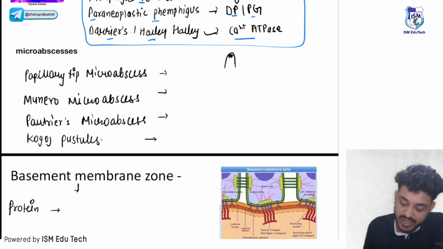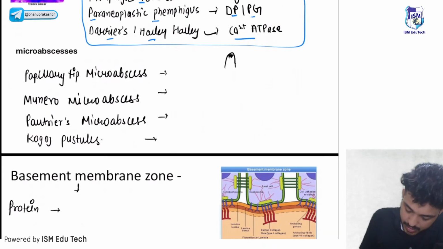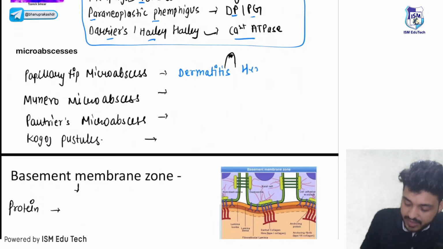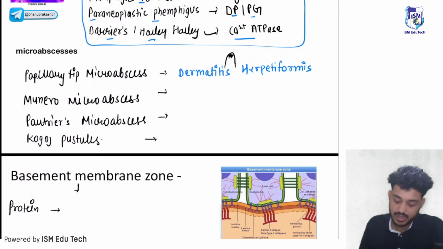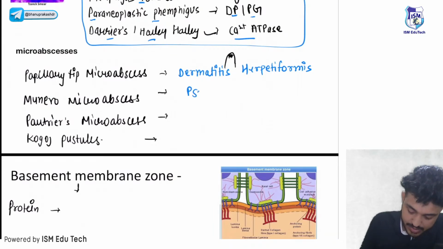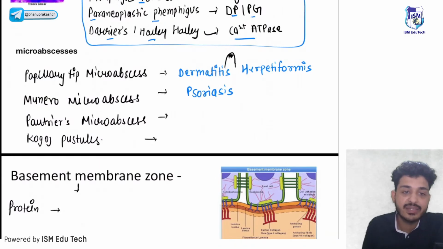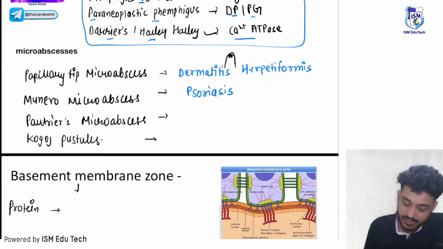This is seen in which disease, guys? Papillary tip microabscess is seen in dermatitis herpetiformis, right? Second thing is your Munro's microabscess. Munro's microabscess we will see in psoriasis. I will show you the image. In psoriasis, just remember the names now. Pautrier's microabscess we will see in cutaneous T-cell lymphoma, also known as mycosis fungoides.